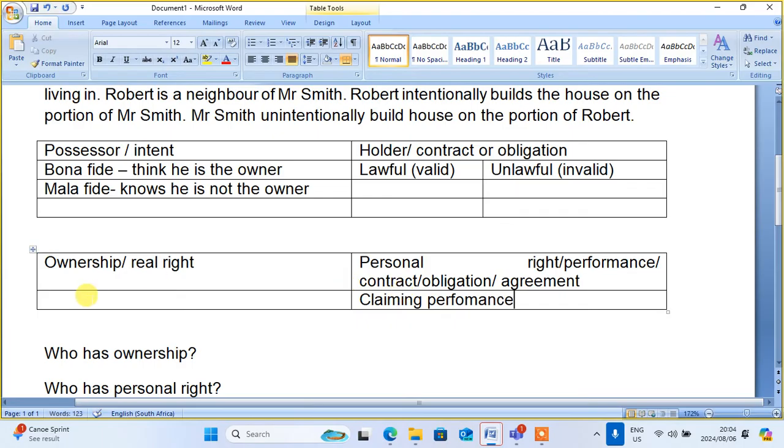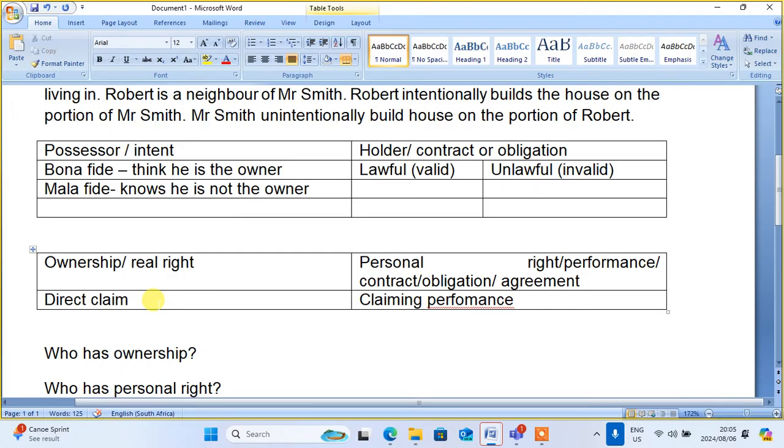And I said that here on ownership, it's not about claiming performance. Here we have a direct claim. By direct claim we mean, if you stole my fridge or television, I will go to the police and say this person has stolen my fridge or my television.